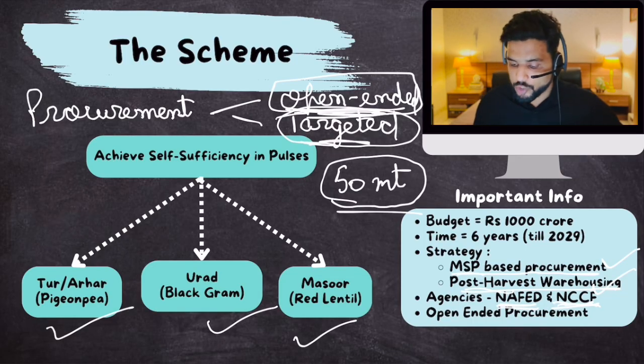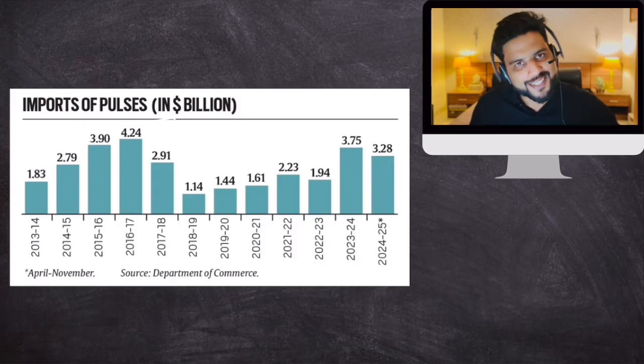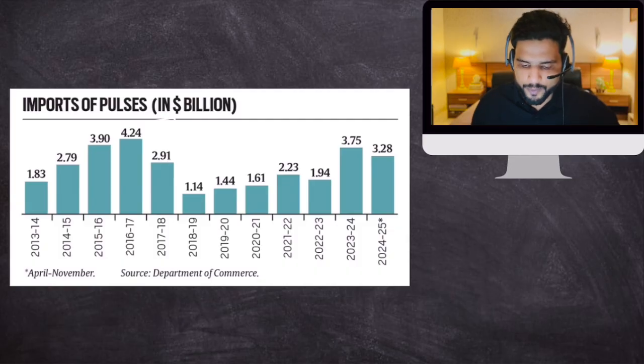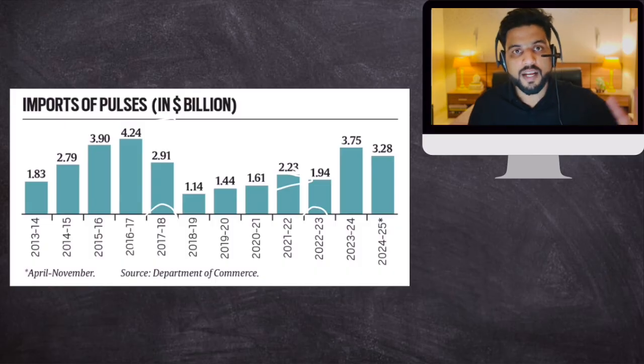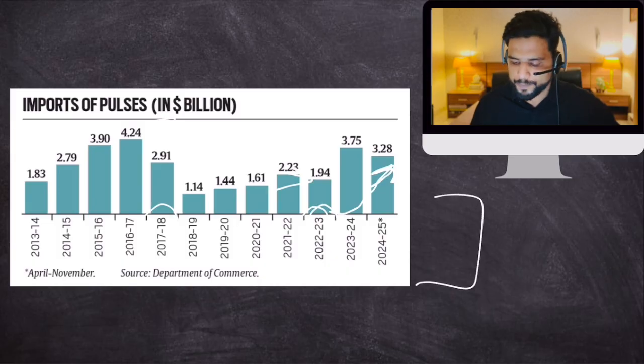Simple. Now let's talk about the import of pulses. Like I said before, we are the largest producer, largest consumer, and largest importer. Between 2017 and 2022-23, you can see there has been a decline in pulses import. That means our production levels increased. But just after 2022-23, our imports skyrocketed. So we were about to reach self-sufficiency, but then something happened and we are again far away from the goal of self-sufficiency in pulses production. Any which way, this is the chart that I wanted to share.